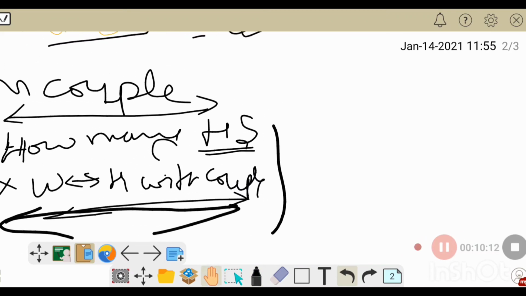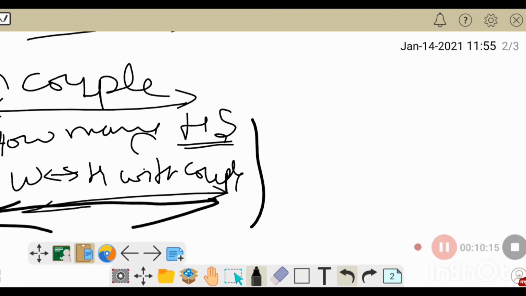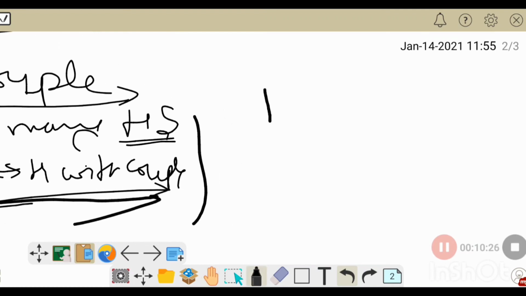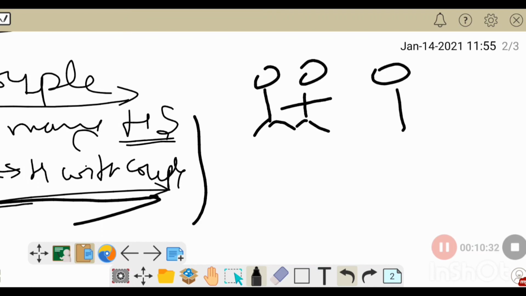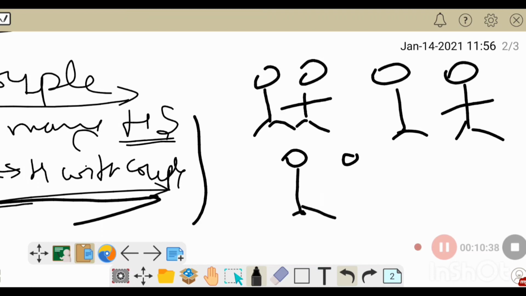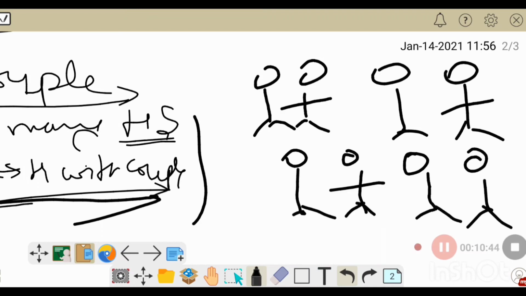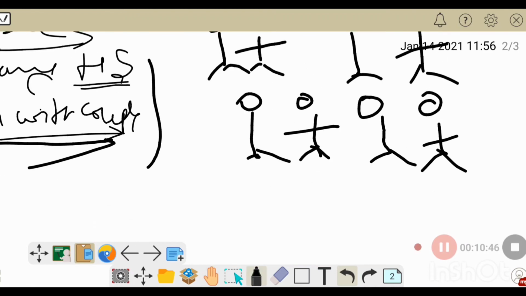For this question, in all these kinds of questions, we just have to look at one exchange. Let's see 5 couples: this is one couple, this is the second, the third, the fourth, and the fifth.